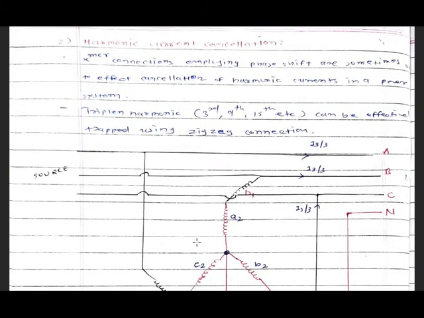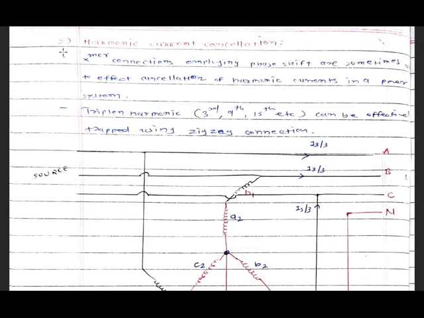Now the second method is harmonic current cancellation. In this method, transformer connections employing phase shift are sometimes used to effect the cancellation of the harmonic currents in a power system. So, some special arrangement of the transformer is provided in the harmonic current cancellation method.